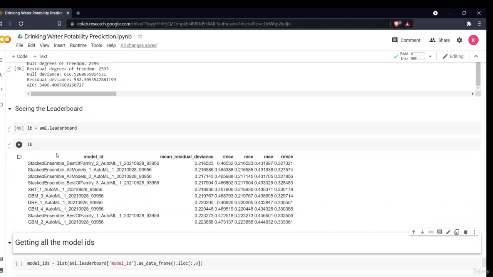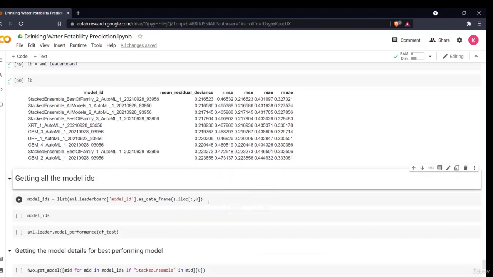One is the stacked ensemble. Basically, a stacked ensemble is a compilation of all the models. That is the best thing you can do. In order to use a stacked ensemble in normal machine learning, you have to write a lot of code, but here it is done in 1 second, in a single line of code. Okay, there are three or four stacked ensemble models, then XRT, GBM, DRF, and GBM models.